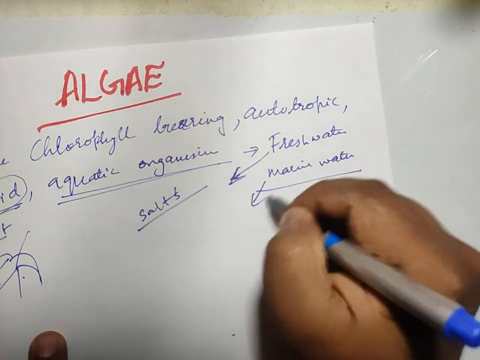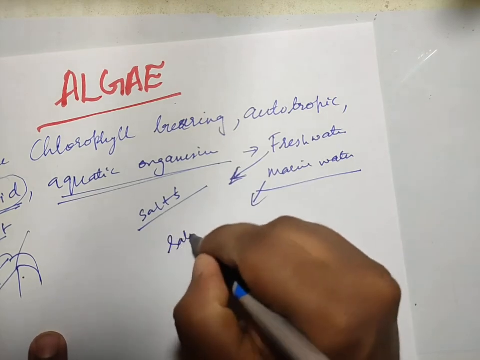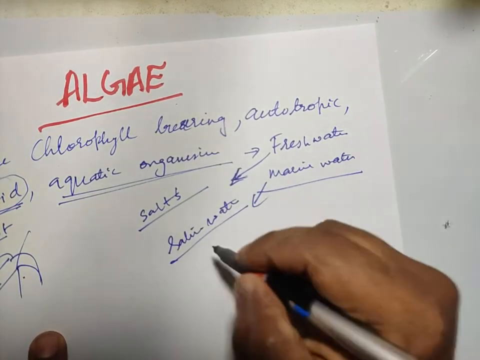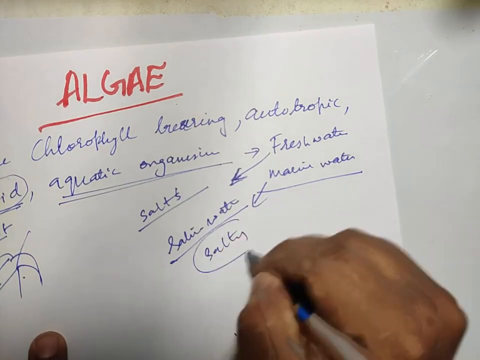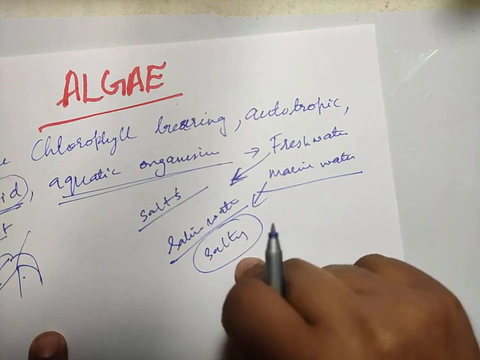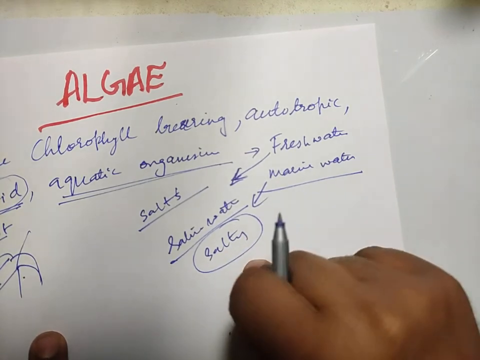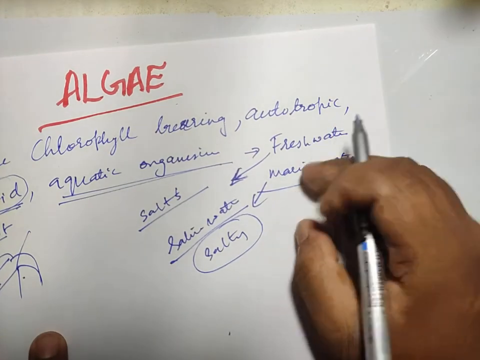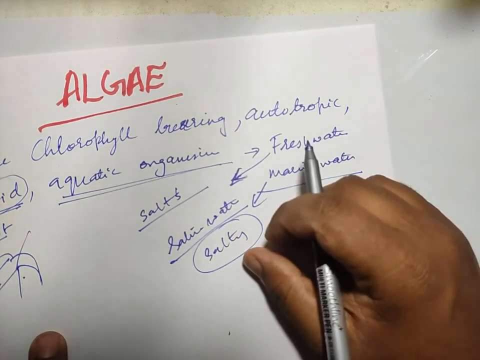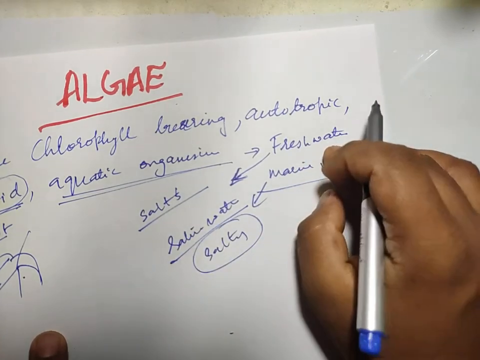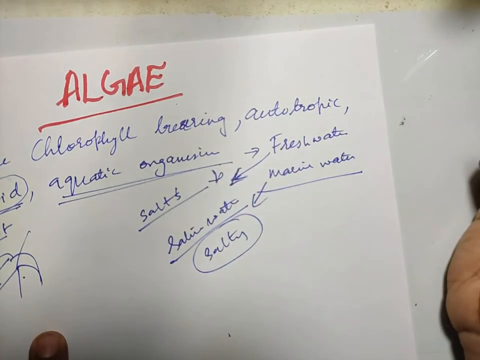Marine water is saline water. If you go to any beach and taste the water, it is very salty. Marine water means very salty water because the salt concentration is too high. For fresh water, you can take the example of well water, etc. That is fresh water. It has a very small amount of salt.